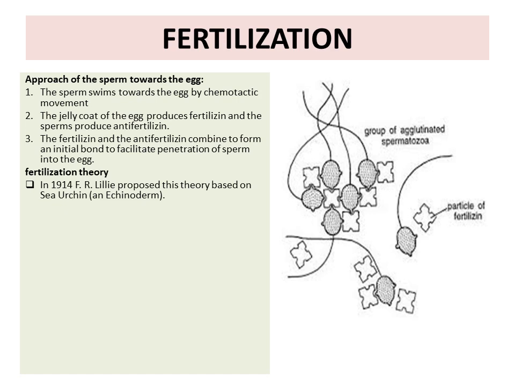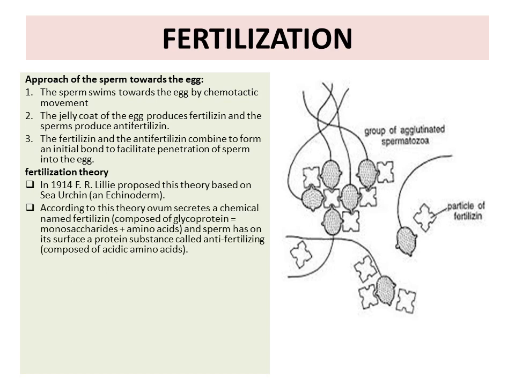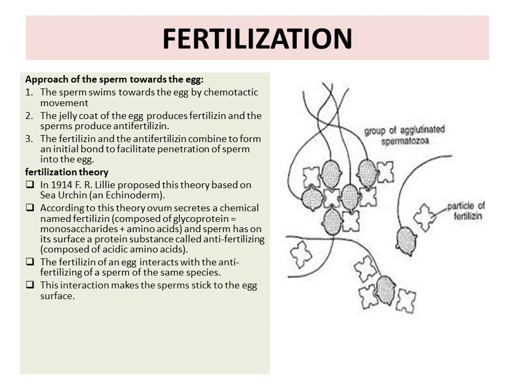Fertilization theory was given by Lillie. According to this theory, the ovum secretes fertilizin. Fertilizin is composed of glycoprotein, that is monosaccharides plus the amino acid, whereas anti-fertilizin is composed of only the acidic amino acid. The fertilizin of egg interacts with anti-fertilizin of only the same species. So this interaction makes the sperm stick to the egg surface.